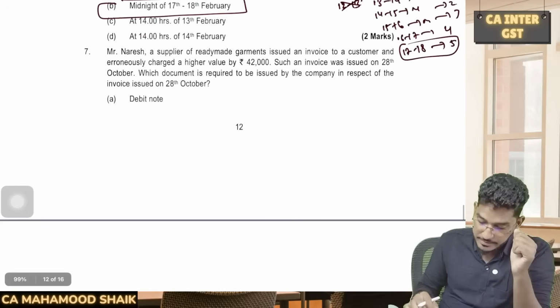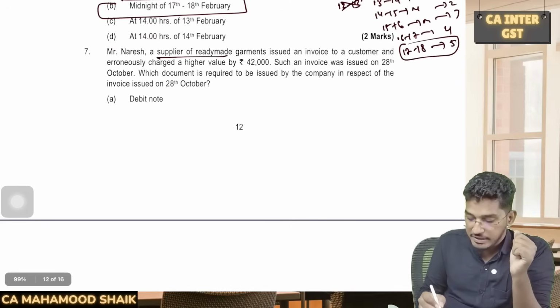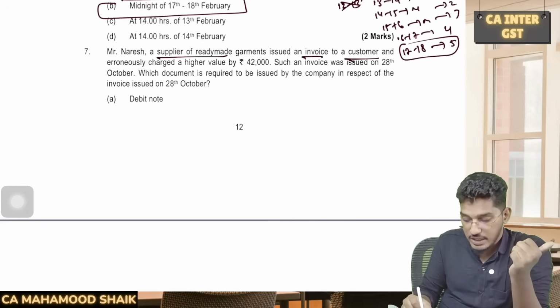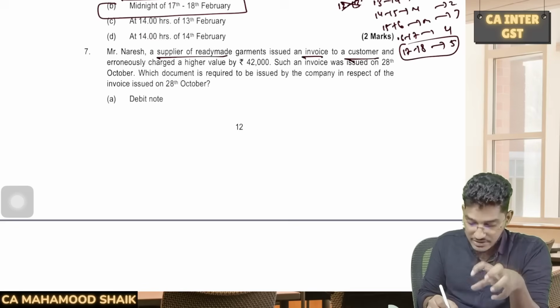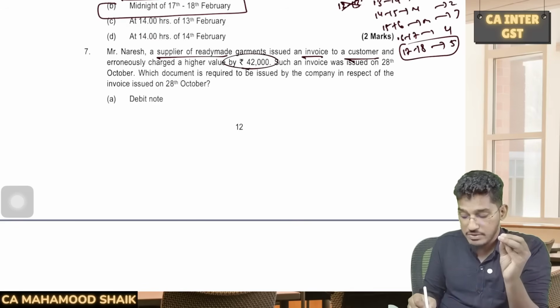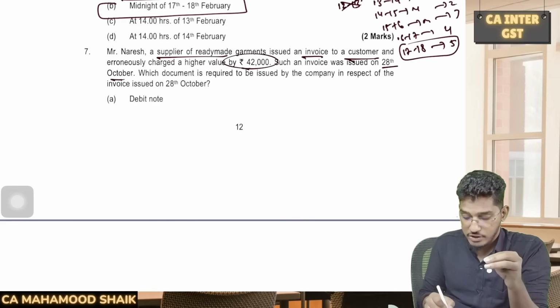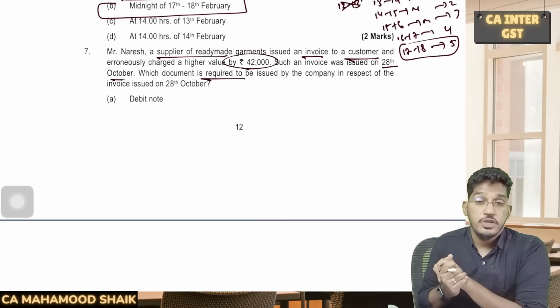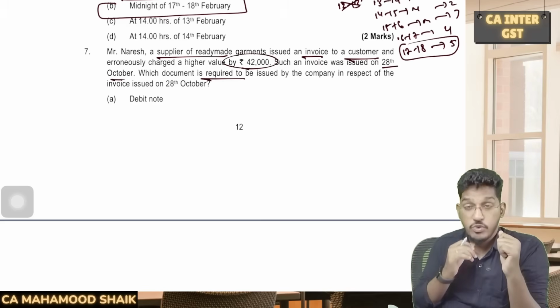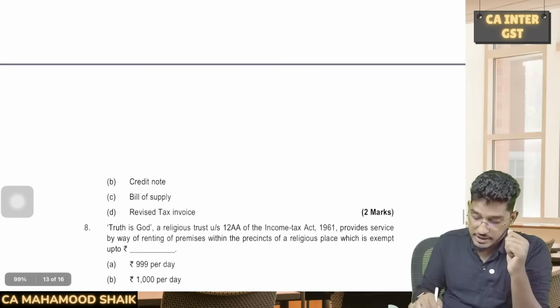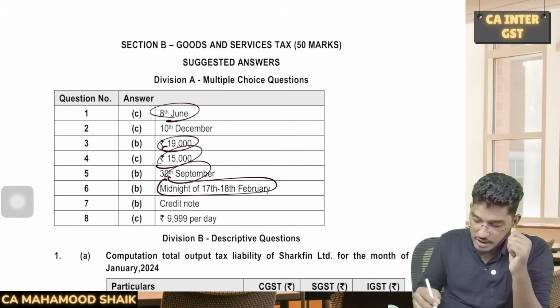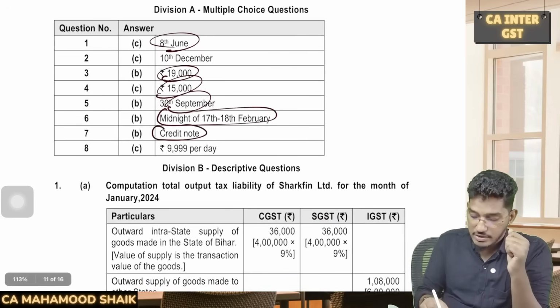Right. Next one. Mr. Naresh, a supplier of ready-made garments, issued an invoice to a customer and erroneously charged a higher value by 42,000. Such an invoice was issued on 28th of October. Which document is required to be issued? You collected more than the required amount. What document will you issue? We will issue a credit note because you charged an extra amount, right? So if you want to give it back, if you want to collect less, you have to give a credit note.